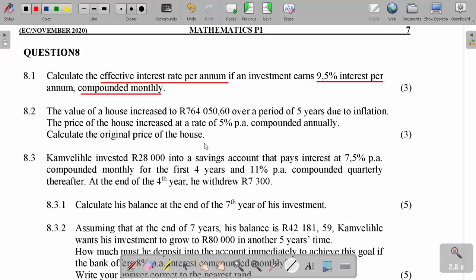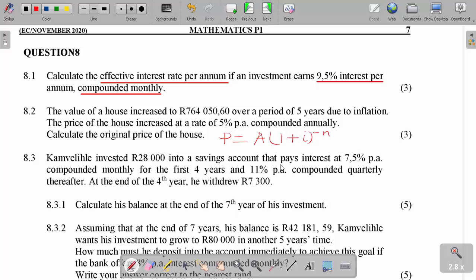So what did we say? Our formula says that amount equals P into 1 plus i to the power n. What if I'm looking for the P? In that case, P equals A into 1 plus i to the power negative n.